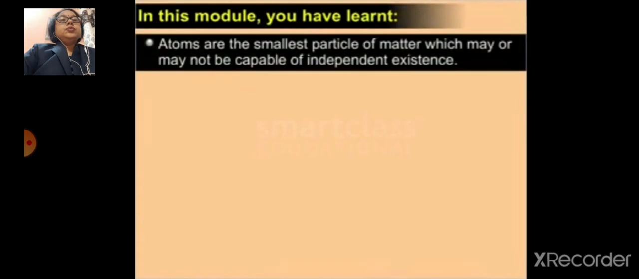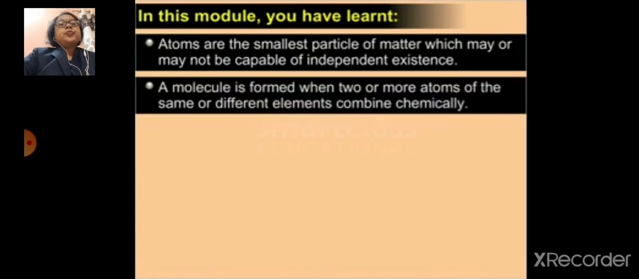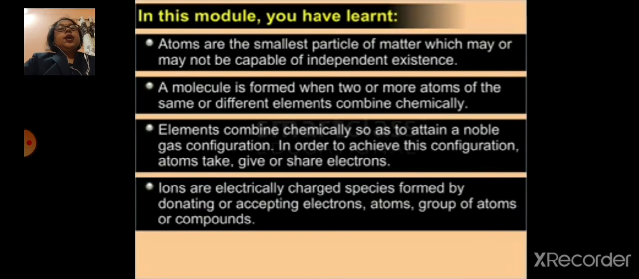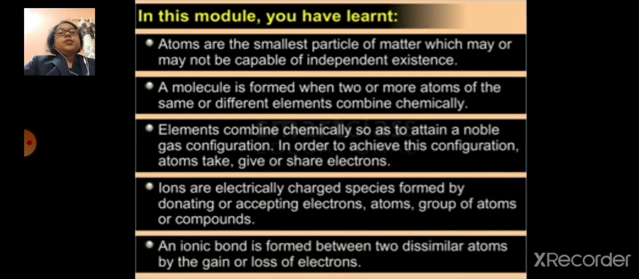So in this module, you have learned atoms are the smallest particles of matter which may or may not be capable of independent existence. A molecule is formed when two or more atoms of the same or different elements combine chemically. The elements combine chemically so as to attain a noble gas configuration. In order to achieve this configuration, atoms take, give or share electrons. Ions are electrically charged species formed by donating or accepting electrons. An ionic bond is formed between two dissimilar atoms by gain or loss of electrons.